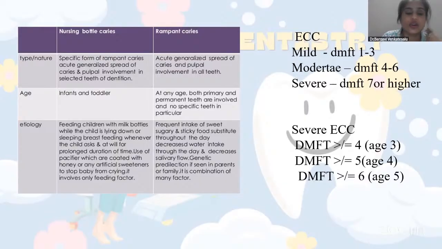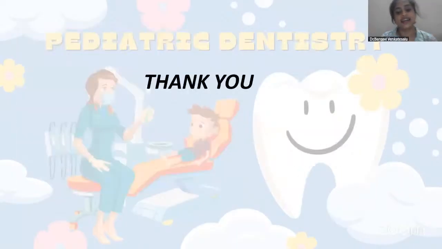As I said, the mandibular incisors are not affected, because the etiology is prolonged breastfeeding or giving sugary liquid foods like milk, juice, or pacifiers dipped in honey. All these can cause ECC. So with this, I conclude. Thank you.